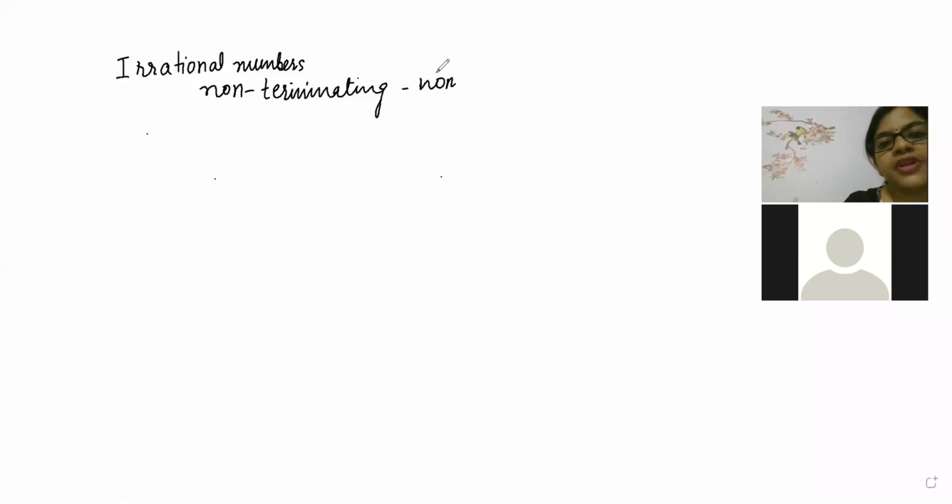Okay, non-terminating, non-repeating. So irrational numbers are those numbers which are non-terminating and non-repeating. I repeat, non-terminating and non-repeating are those numbers which are exactly called irrational numbers.